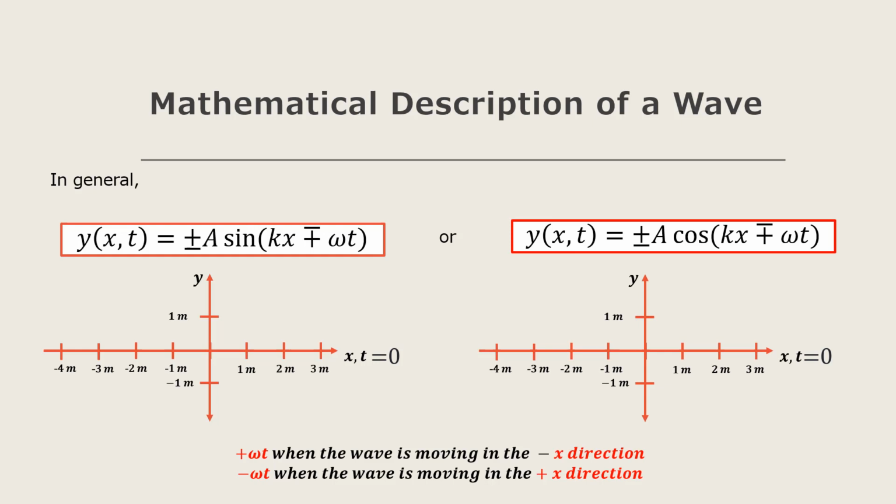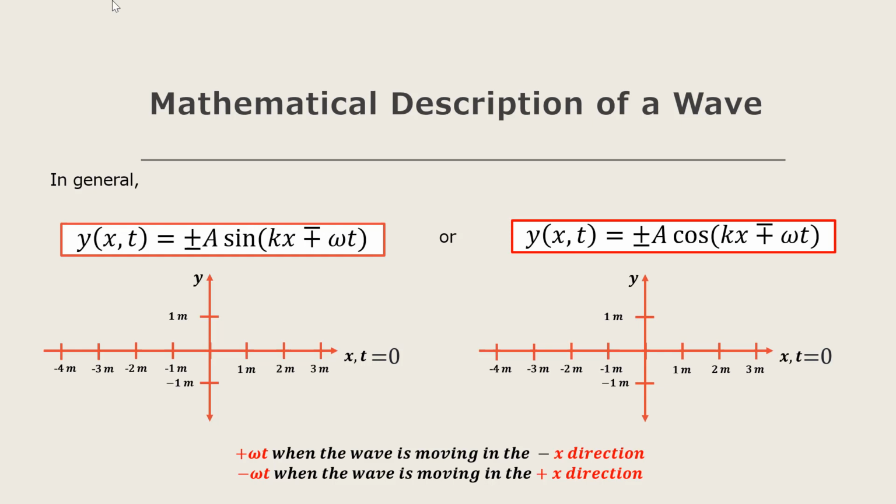So the question is, when will the omega term be positive or negative? In general, when the wave is moving in the negative x direction, then we have a positive ωt term. And when the wave is moving in the positive x direction, then we have a negative ωt term.